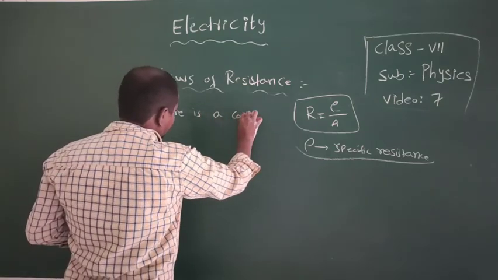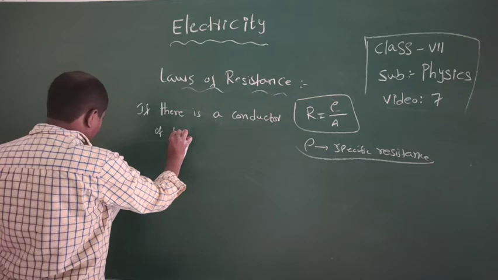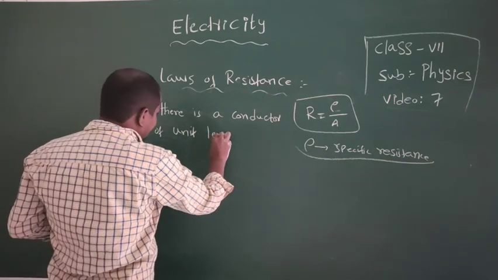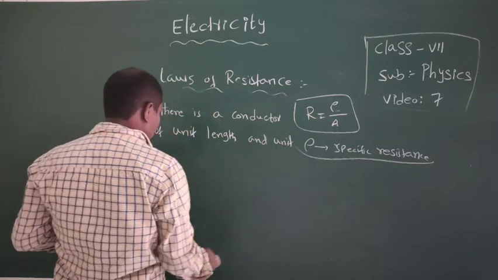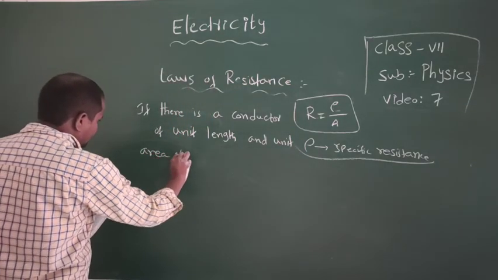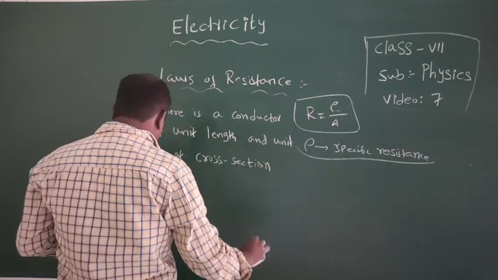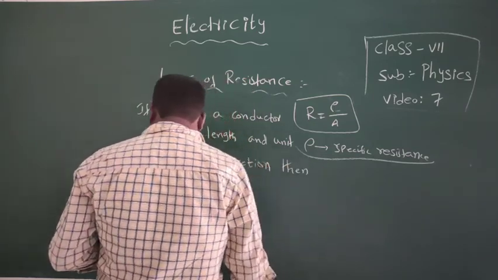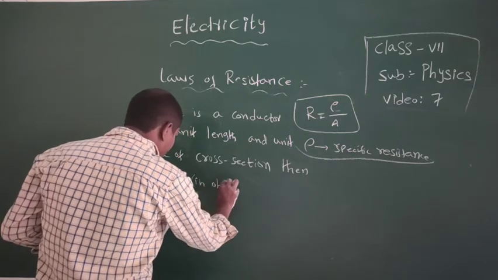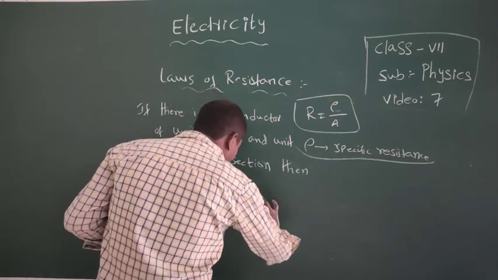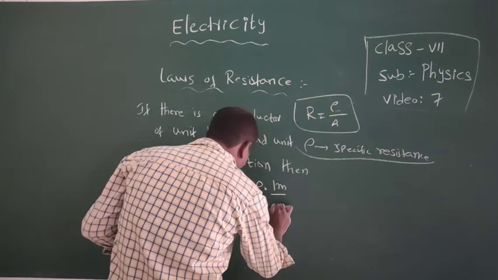Then R in ohms equals rho into 1 meter by 1 meter square.